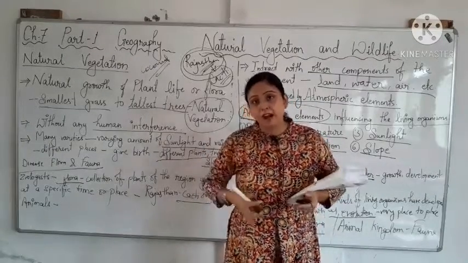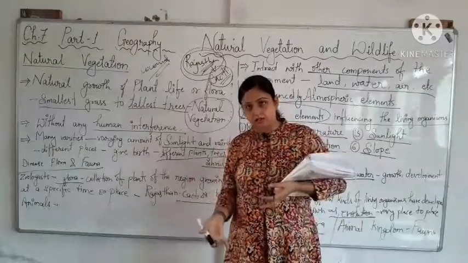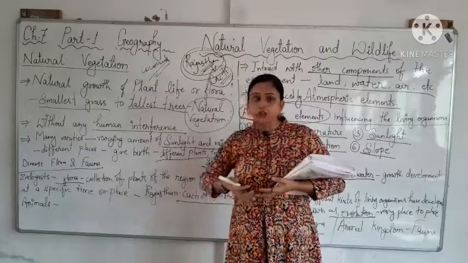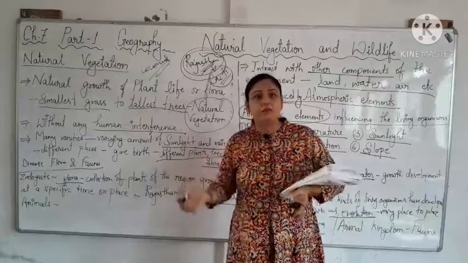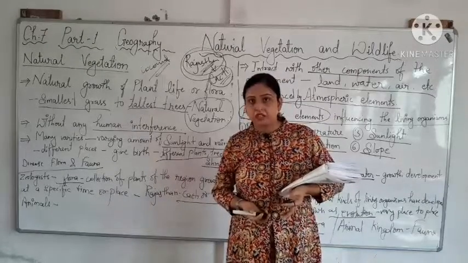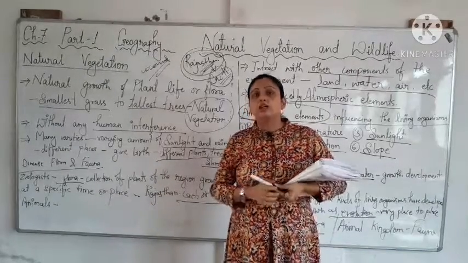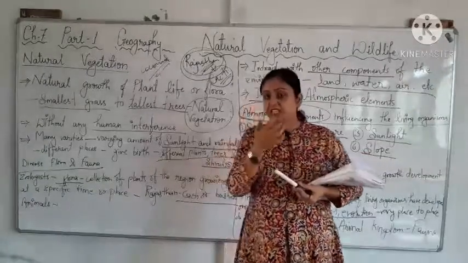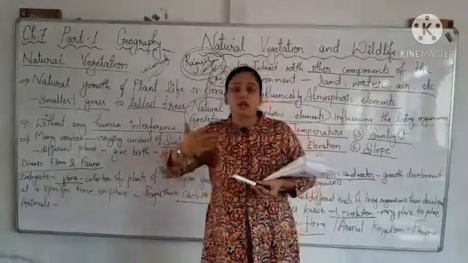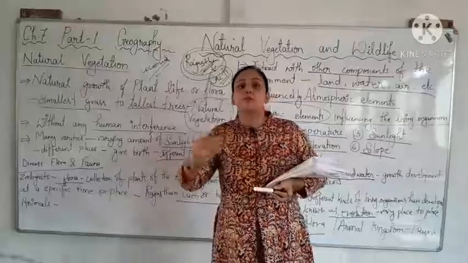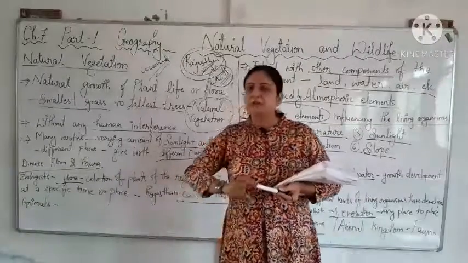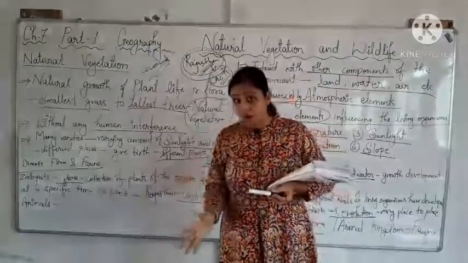But you cannot find the polar bear in Bihar, because the climate of Bihar is not like that, right? So different regions have different kinds of living organisms, different kinds of plants, which is flora, and different kinds of animals, which is fauna.